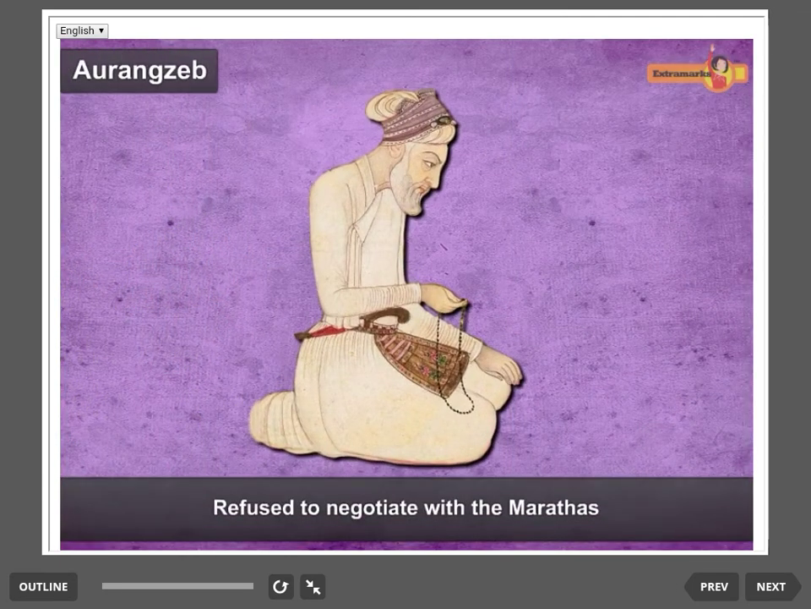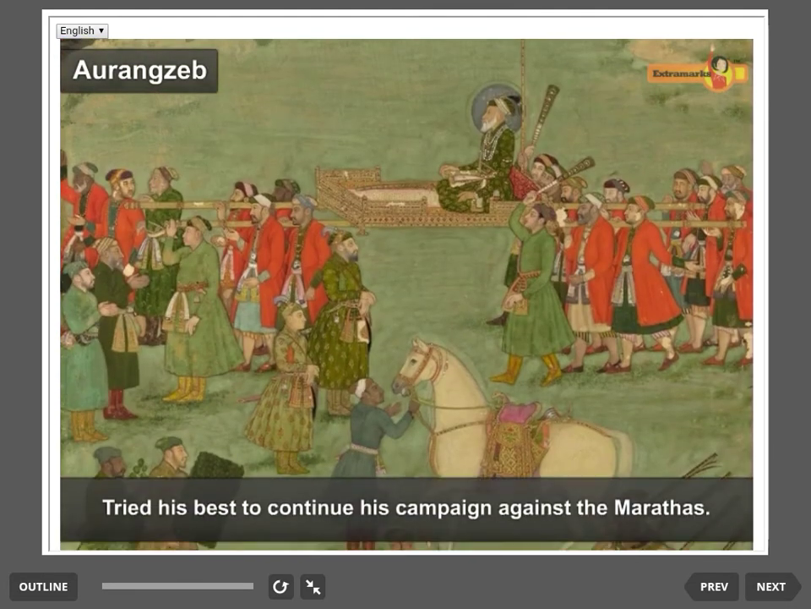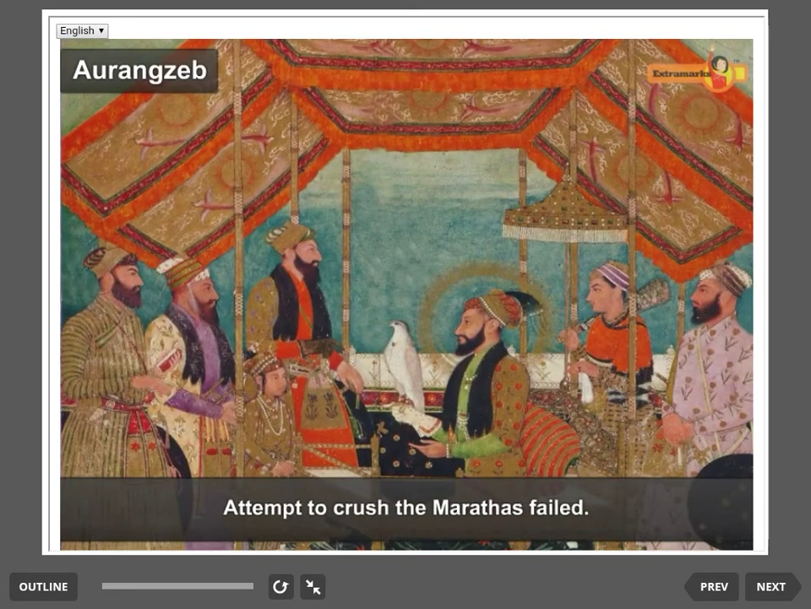The emperor, who was old, now refused to negotiate with the Marathas. He tried his best to continue his campaign against the Marathas. However, Aurangzeb's attempts to crush the Marathas failed. Broken, defeated, he finally died in Ahmednagar in 1707.